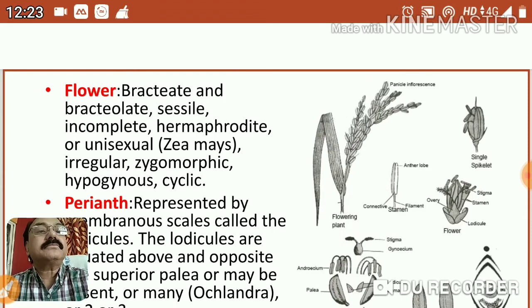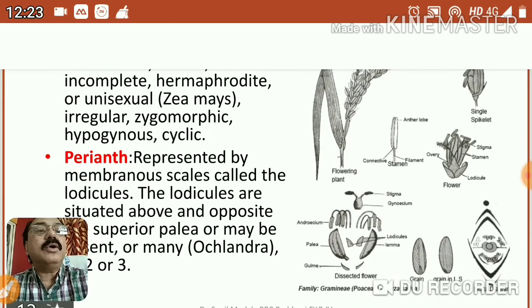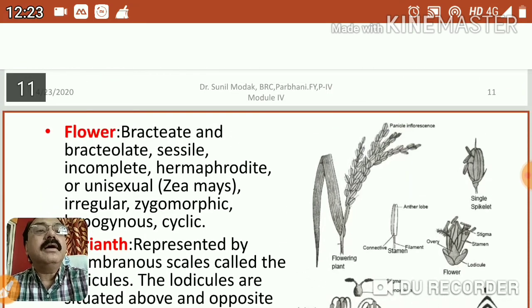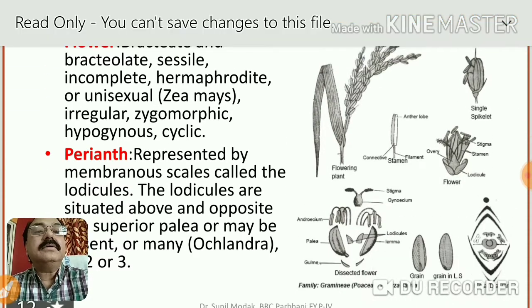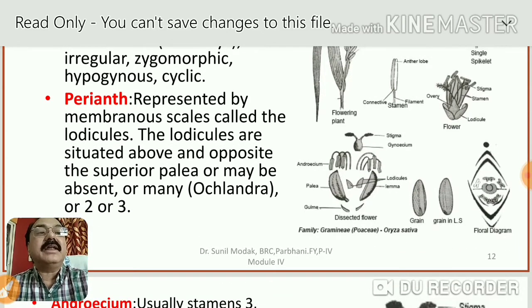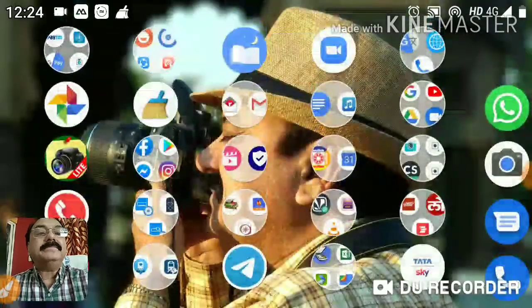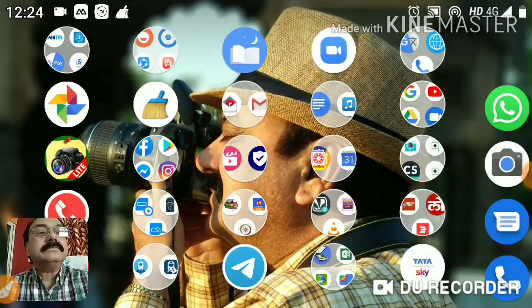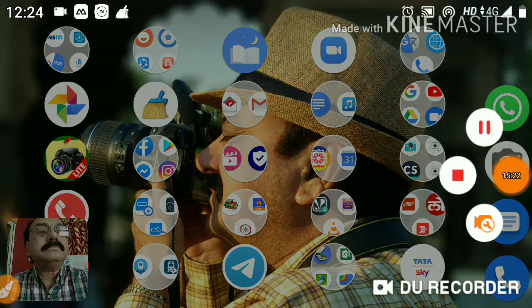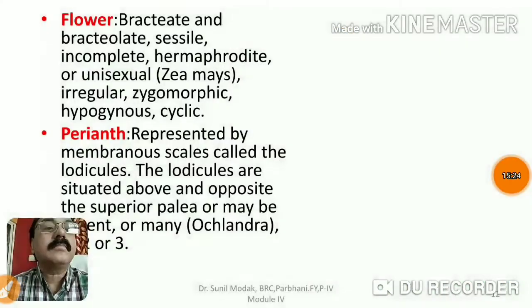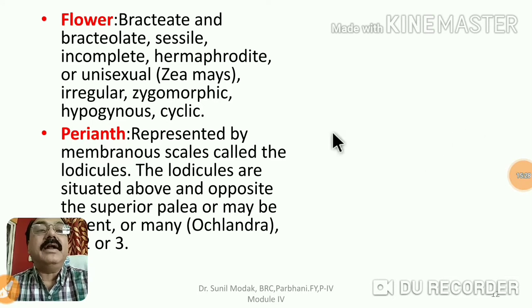Then if we talk about the flower, it is hypogynous, it is cyclic. The arrangement is in a cyclic way. We were talking about the flower, and I was telling you it's zygomorphic, hypogynous and cyclic.